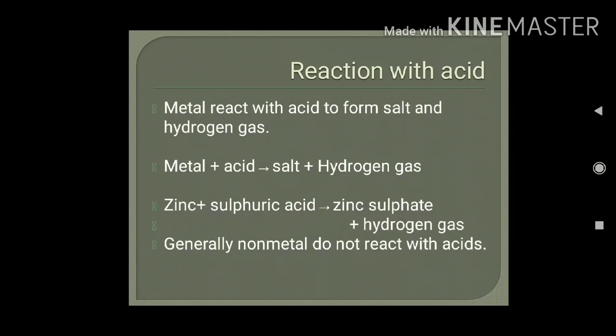Reaction with acid. What happens when metal and non-metal react with acid? How do they behave? When metal reacts with acid, it forms salt and hydrogen gas. For example, if we take zinc and sulfuric acid, it will form zinc sulfate. Zinc sulfate is a salt, and hydrogen gas will be liberated from this reaction, and it will give a pop sound.